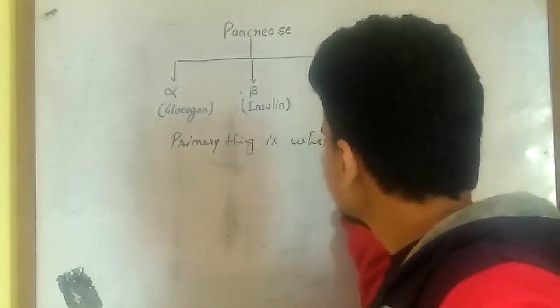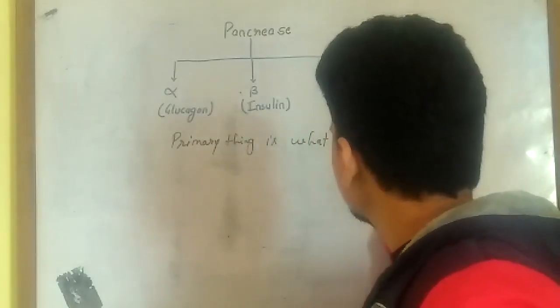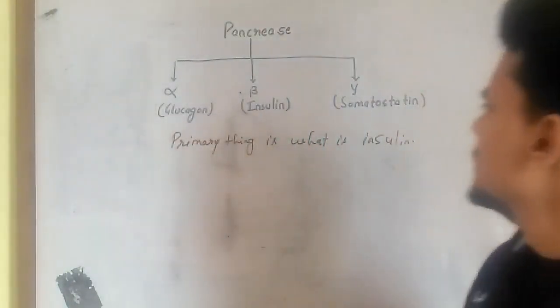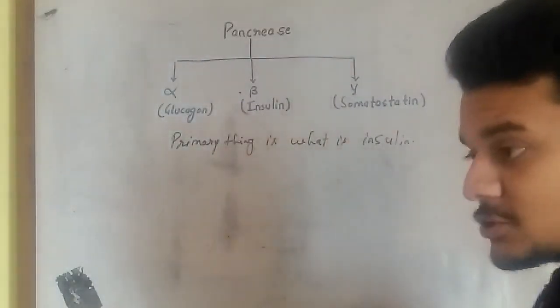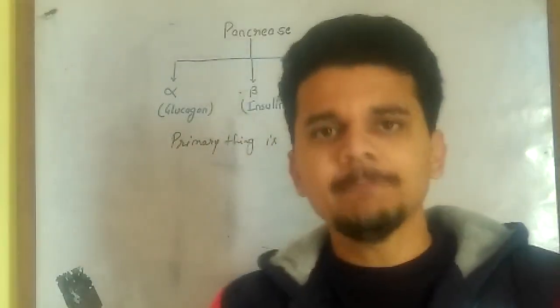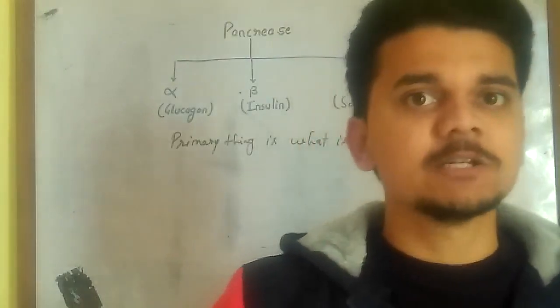Insulin is a polypeptide that has been created by a special sort of